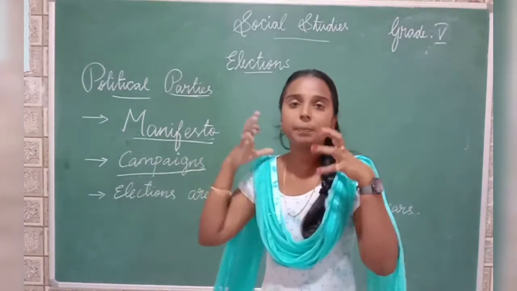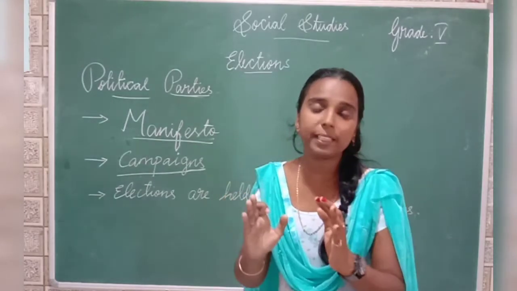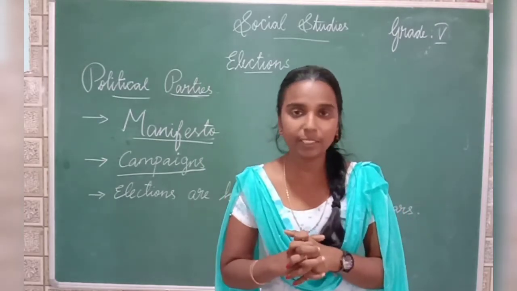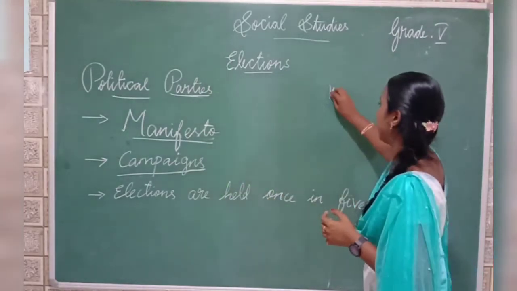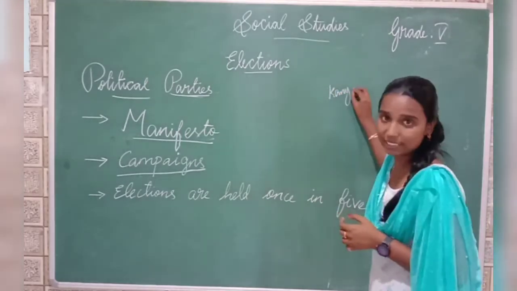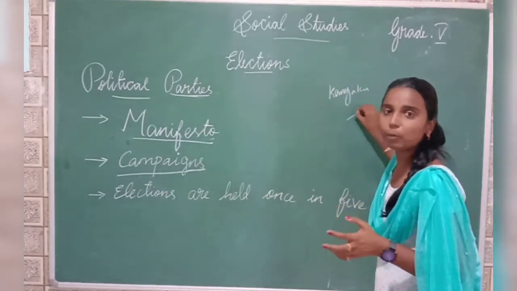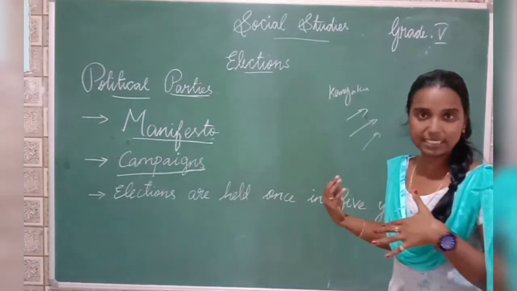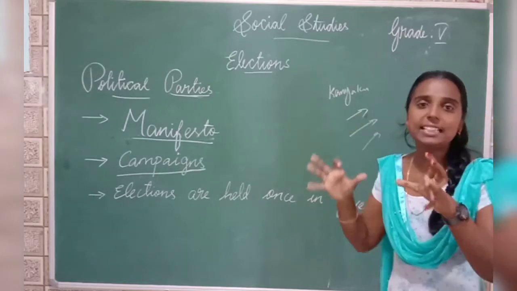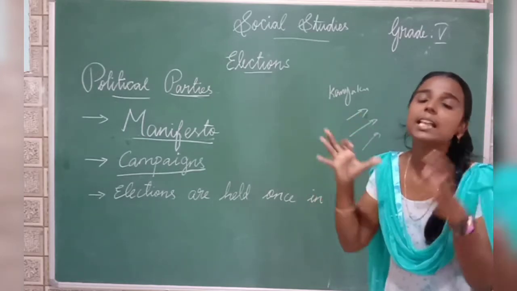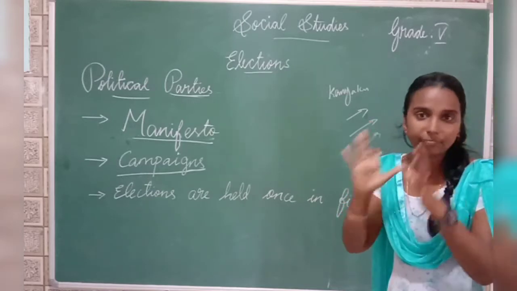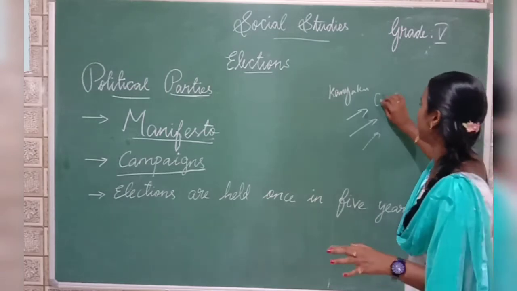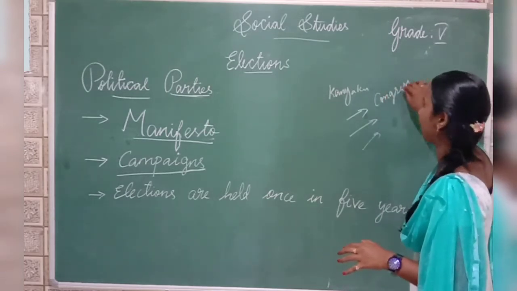At last, the person who gets the most votes will be announced as the winner of that constituency. Let us take the Kanyakumari constituency. Here some will vote for BJP, some will vote for Congress, and some will vote for other parties. The candidate who gets the most votes will become the winner. For example, in the current election in Kanyakumari, Congress won.